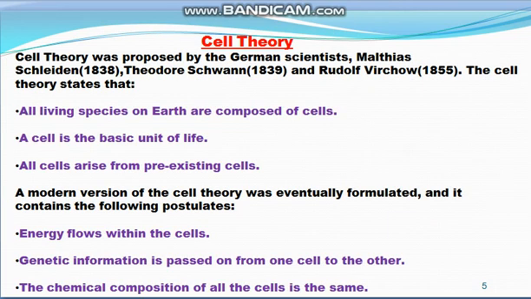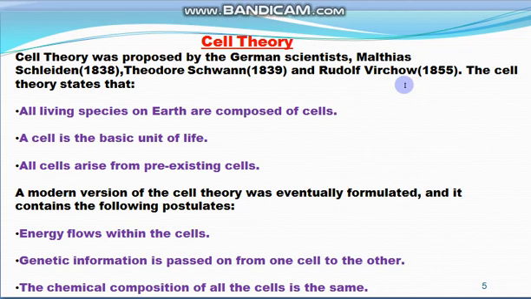Now the next topic is cell theory. Cell theory was jointly proposed by the German scientists Matthias Schleiden in 1838, Theodor Schwann in 1839, and Rudolf Virchow in 1855.